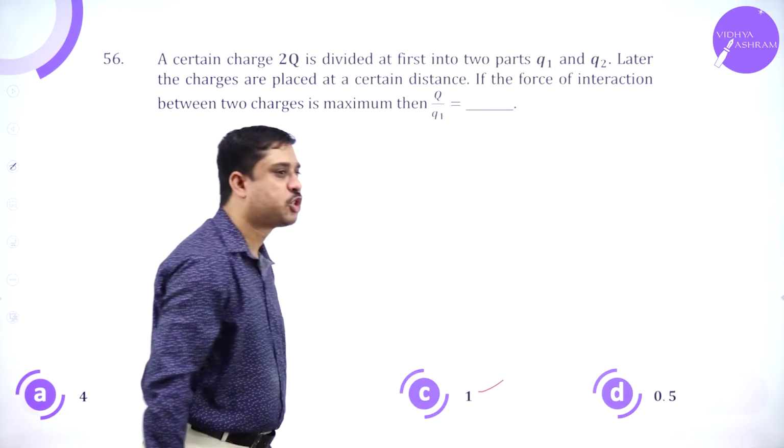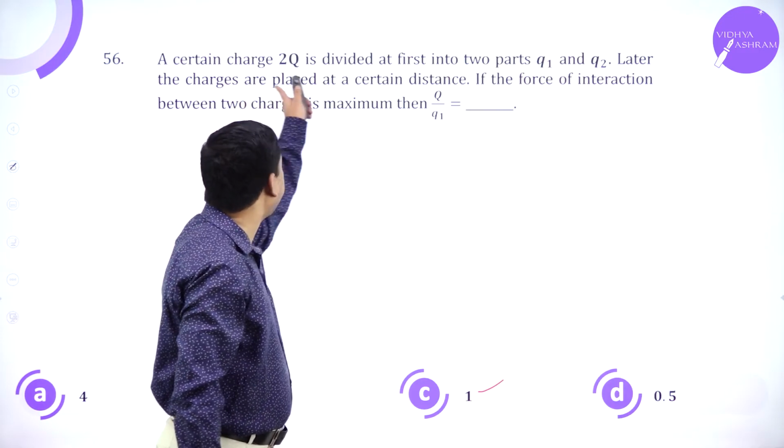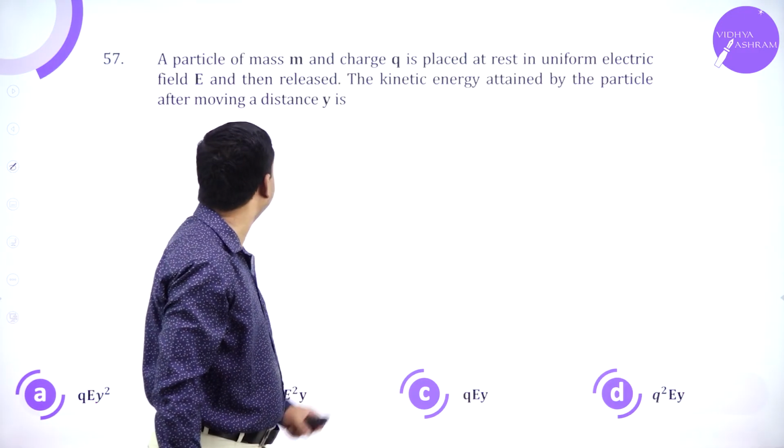Only when the charge ratio is 1, maximum interaction happens.